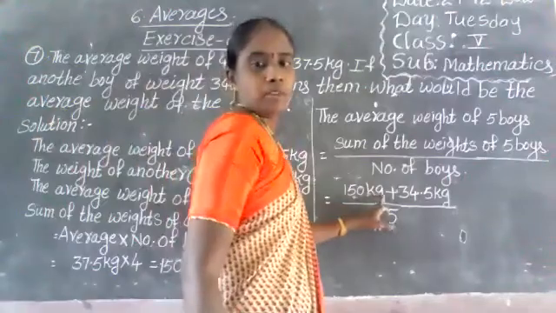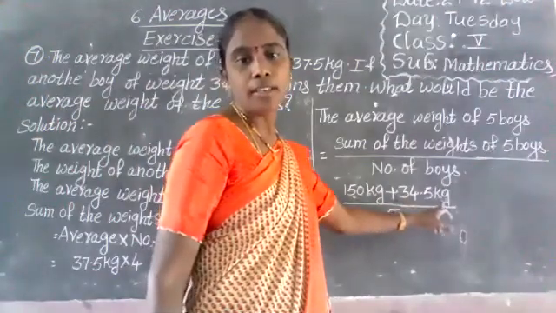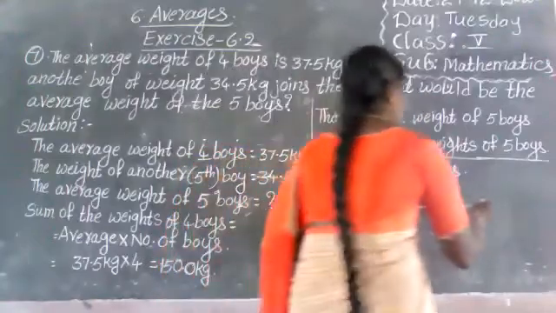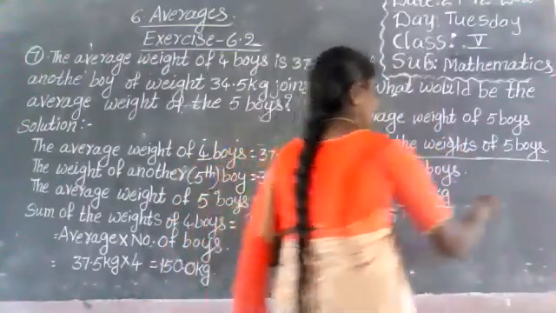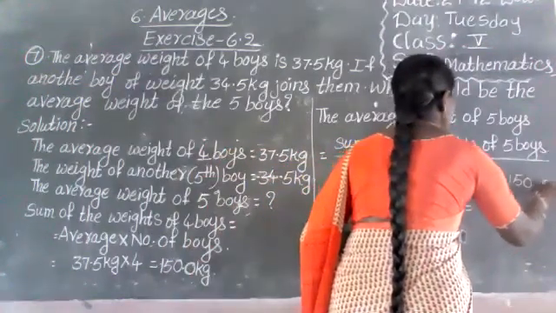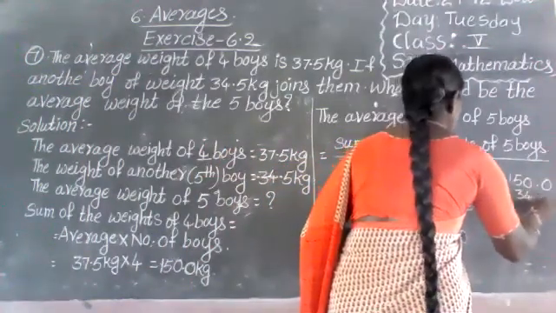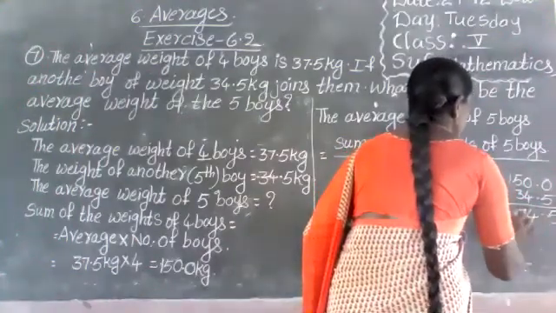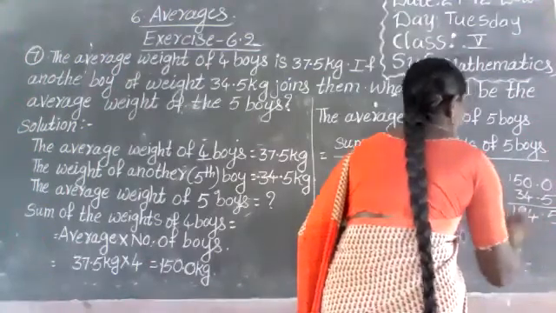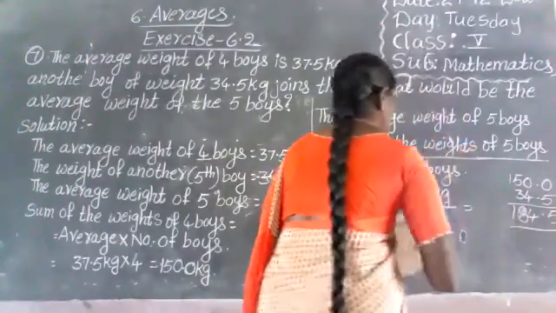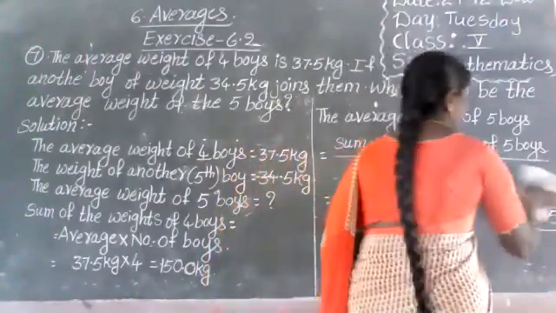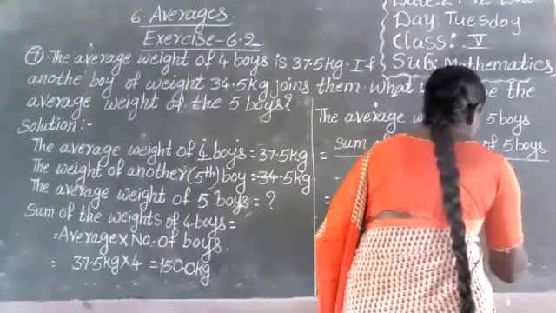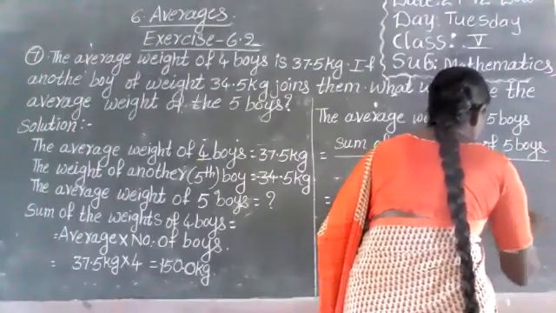Okay, 150 kilograms plus 34.5 kilograms. Add. 150 plus 34.5 is 184.5 kilograms. Now 184.5 kilograms by 5.